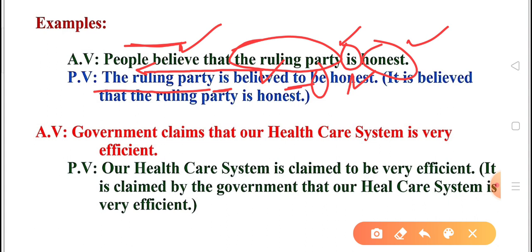By people is not required at all. So you just drop it. Another way is it is believed, and that clause as it is. It is believed that the ruling party is honest.